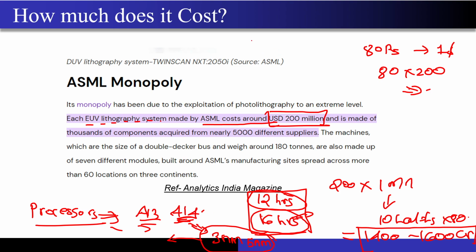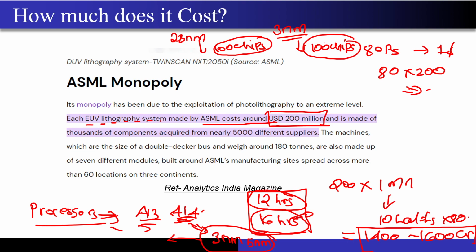For example, if I tell TSMC to fabricate the chip in 28 nanometer, and if I tell them to fabricate it in 3 nanometer, and I just tell them to fabricate 100 chips, then I can assure you that the cost of these 100 chips on the right hand side that you're seeing over here will be at least 5 or 6 times easily higher than the chips on the left side. Now, why did this happen? Because the 3 nanometer process is extremely complex and extremely costly.